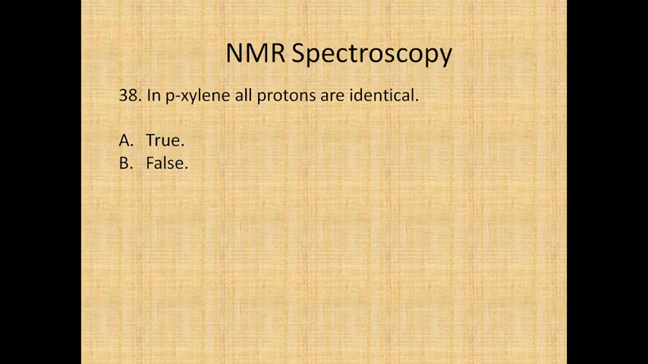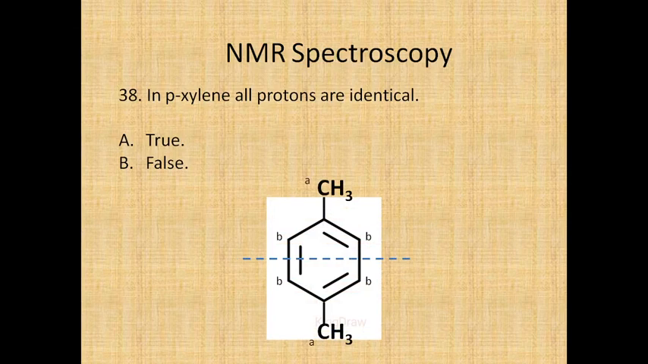In paraxylene, all protons are identical, true or false? Here this is paraxylene, 1,4-dimethyl benzene, and if you see here, it has two sets of protons. The methyl groups will form one set, and the remaining aromatic protons at the ortho positions will make another set. So two sets of protons are present. Definitely all protons are not identical, and the answer will be false.